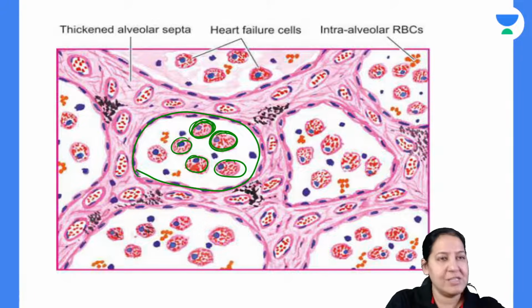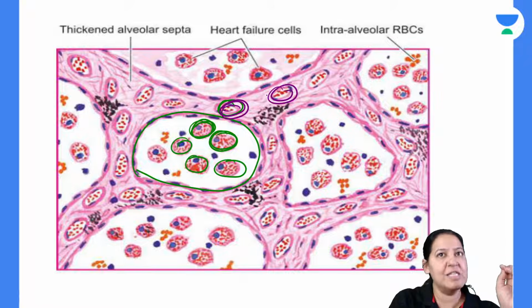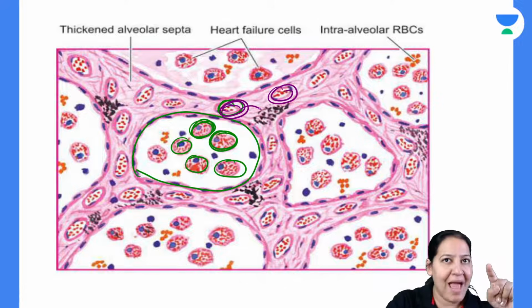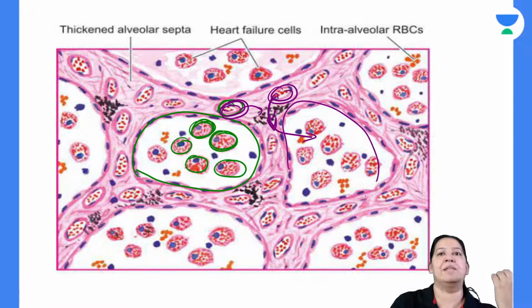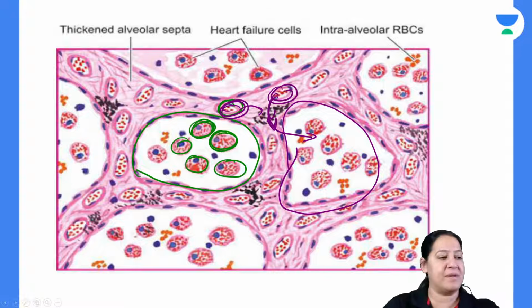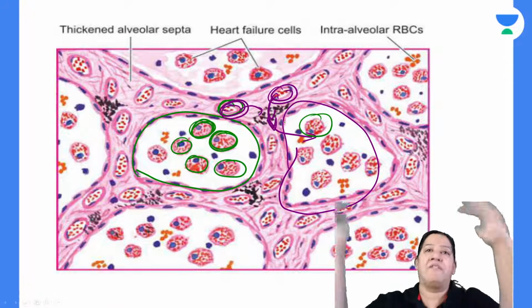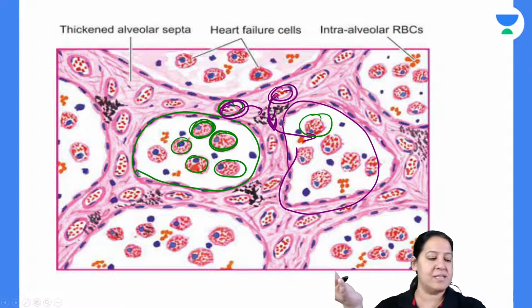So you can see the capillaries. These are the pulmonary capillaries. When they will rupture, can you see the black? It is the pigment. So they rupture, RBC come out. It will liberate the hemoglobin, and that will enter inside the alveoli. And inside the alveoli, macrophages are present. Those macrophages will engulf the hemosiderin, and heart failure cells are formed.